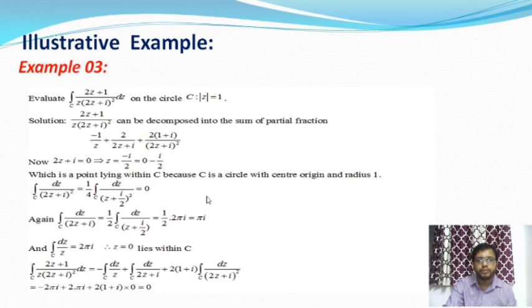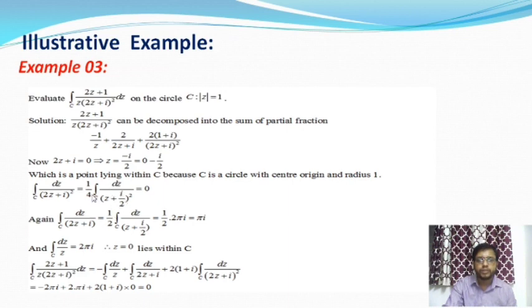Therefore the integration over C of dz by (2z plus i) whole square can be written as 1 by 4 into the integration over C of dz by (z plus i by 2) whole square, when we take 2 common from the denominator.